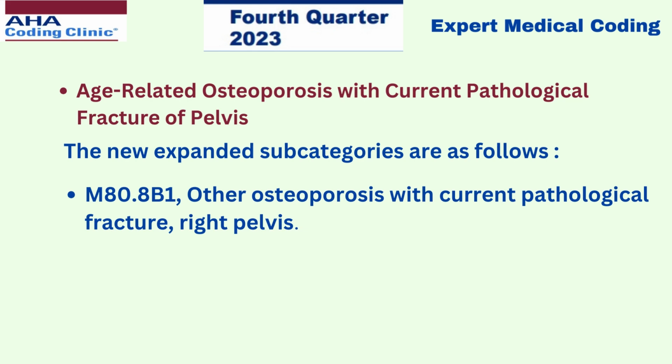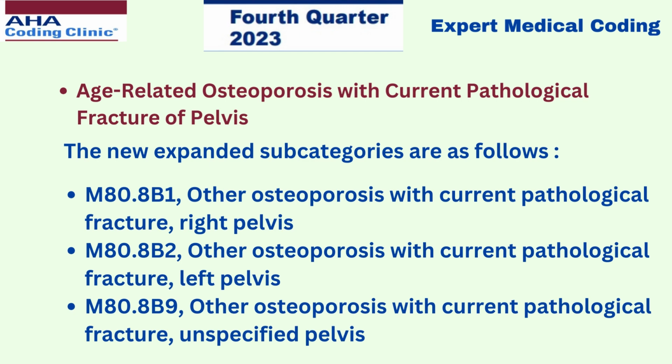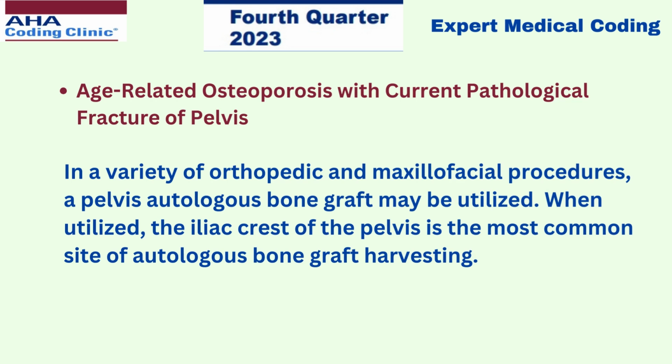M80.8B1 for other osteoporosis with current pathological fracture right pelvis, M80.8B2 other osteoporosis with current pathological fracture left pelvis, and M80.8B9 other osteoporosis with current pathological fracture unspecified pelvis. In a variety of orthopedic and maxillofacial procedures, a pelvic autologous bone graft may be utilized.